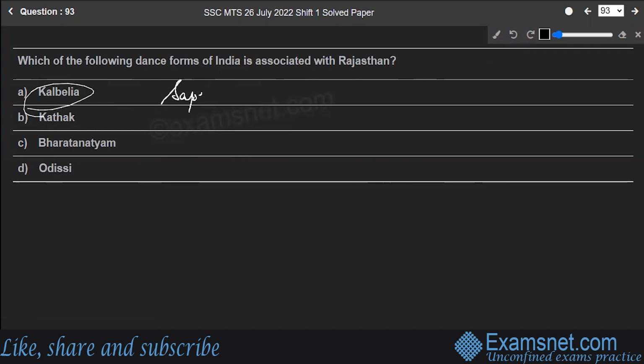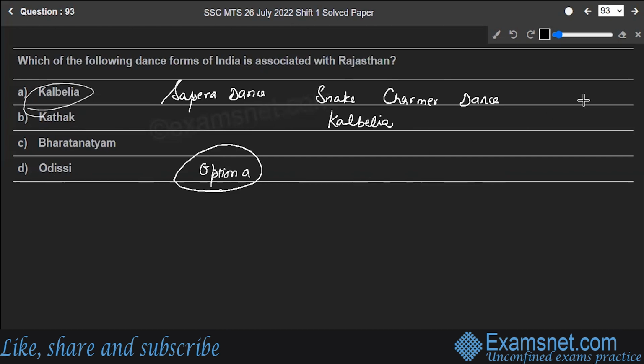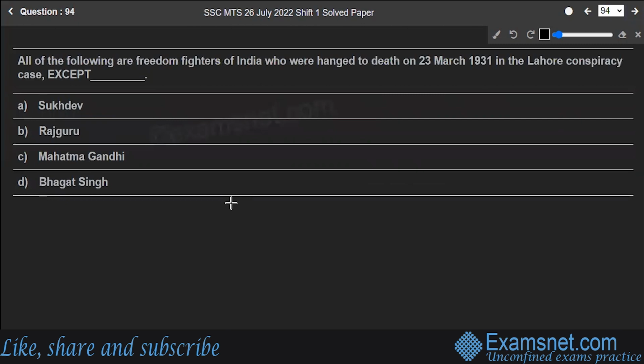or snake charmer dance. This dance is particularly performed by a Rajasthani tribe called Kalbelia. In this dance, males play various traditional instruments and females perform the dance. Kalbelia dance is one of the most sensuous among all Rajasthani dances. So option A is the correct answer to this question. Hope you're clear.